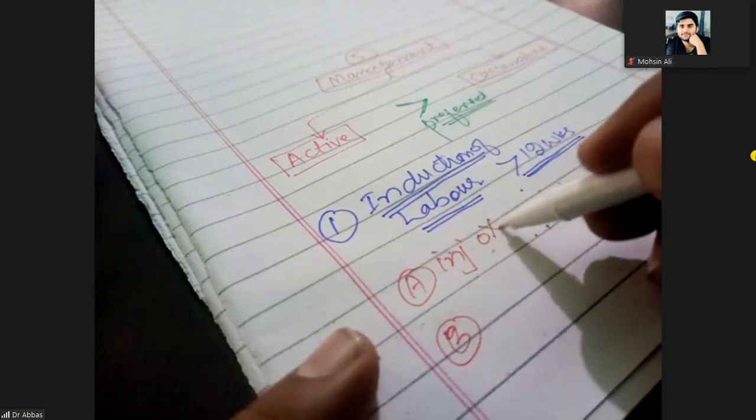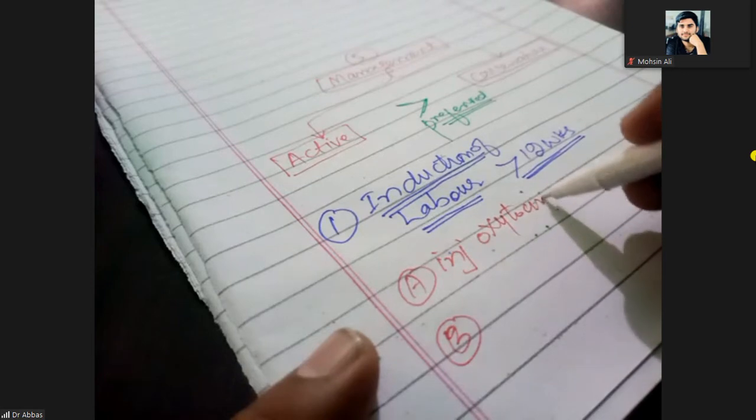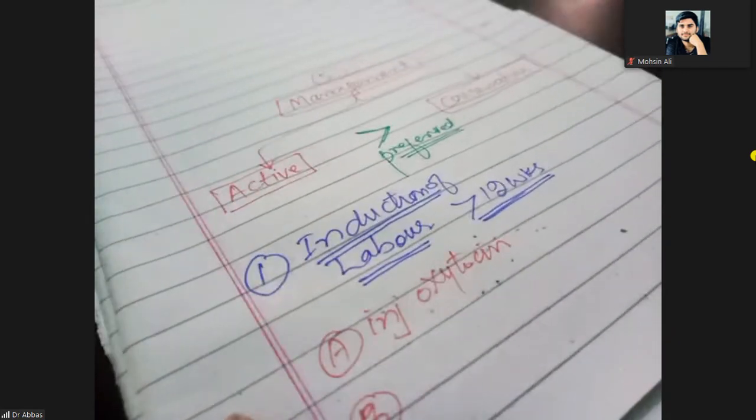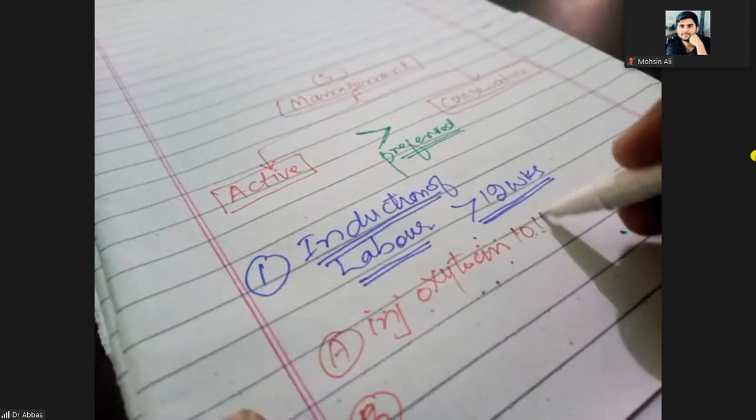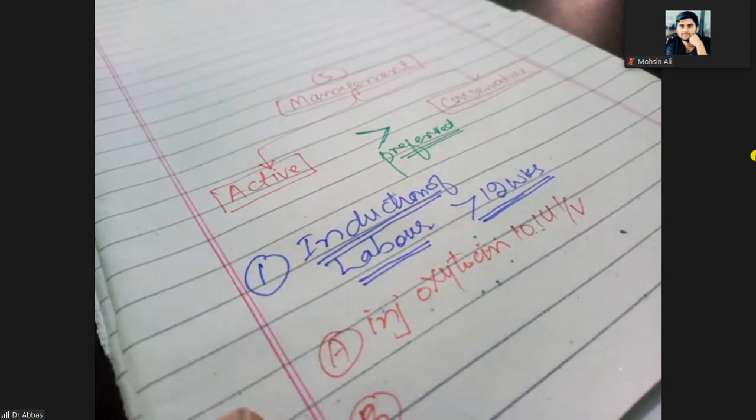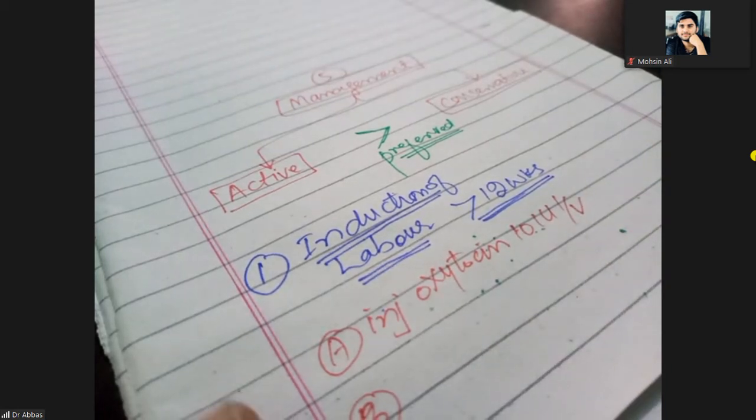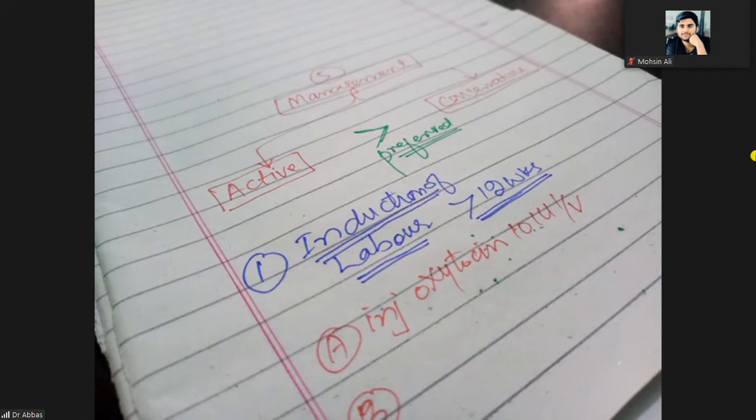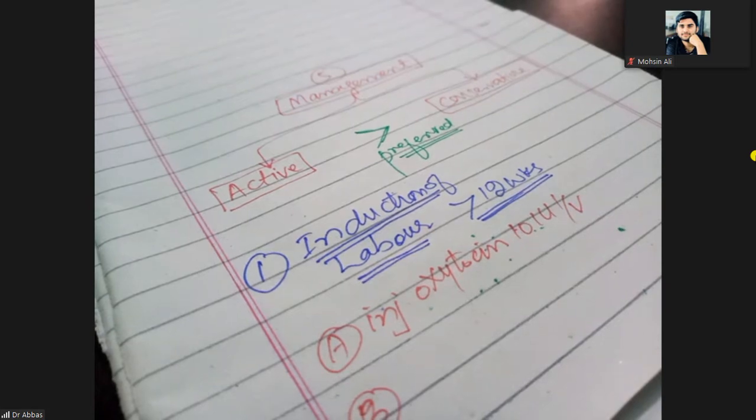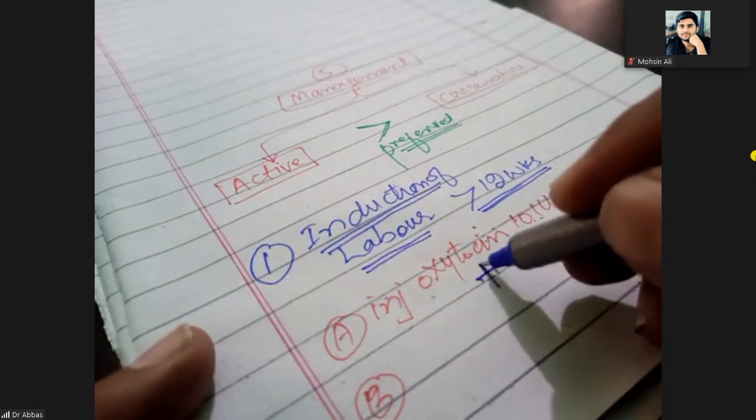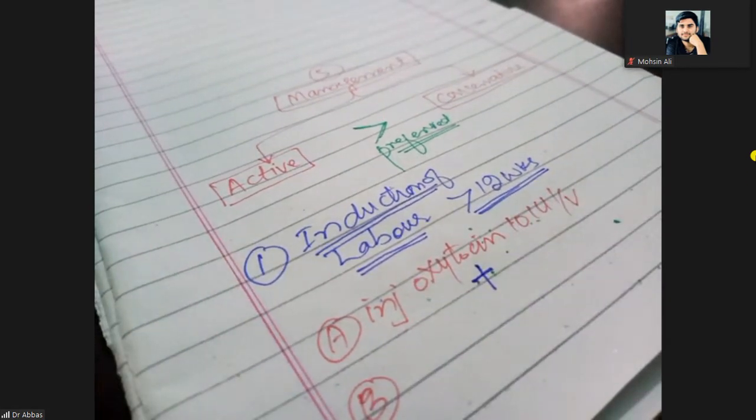Injection oxytocin, because it is a strong myometrial contractor, 10 international units IV. So you will give the oxytocin intravenously, 10 international units or 10 units, because it is a strong myometrial contractor. Along with injection oxytocin, you will give the vaginal pessary.